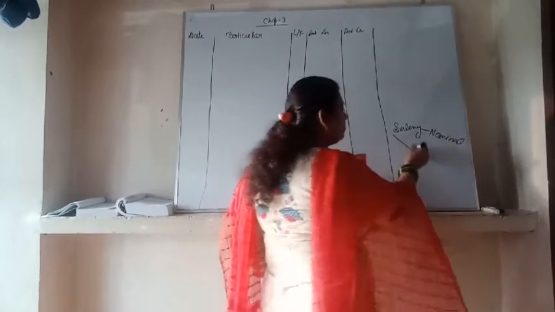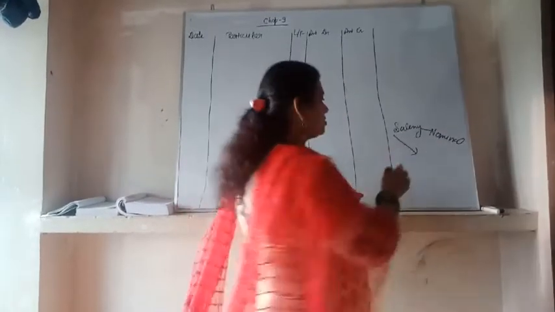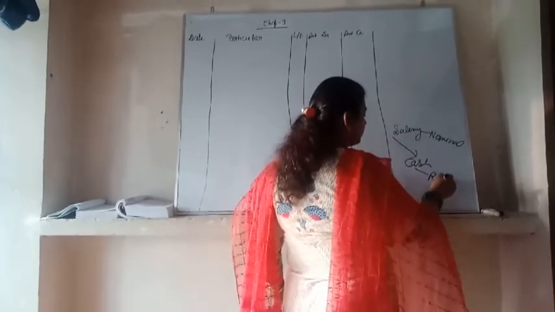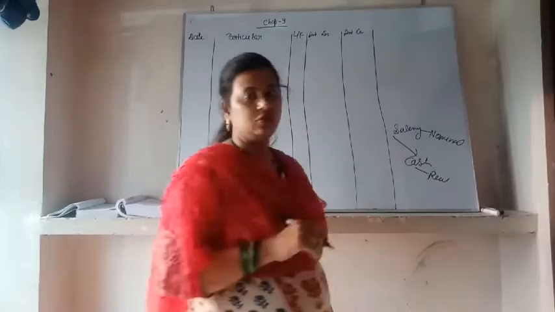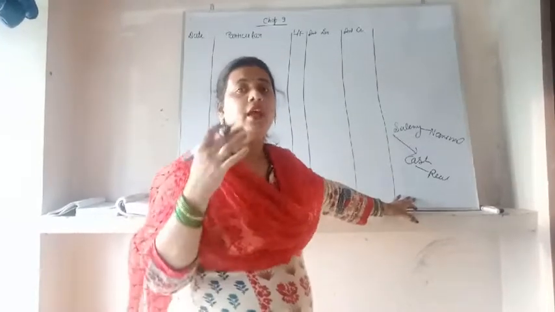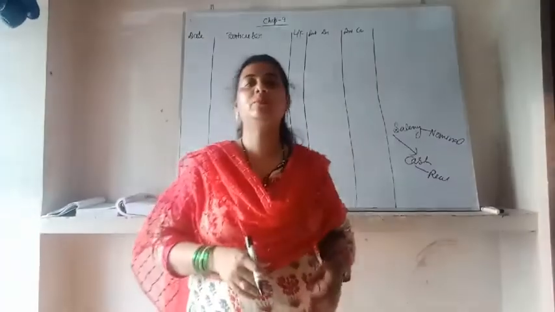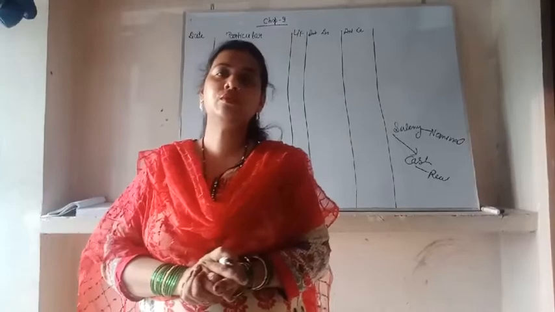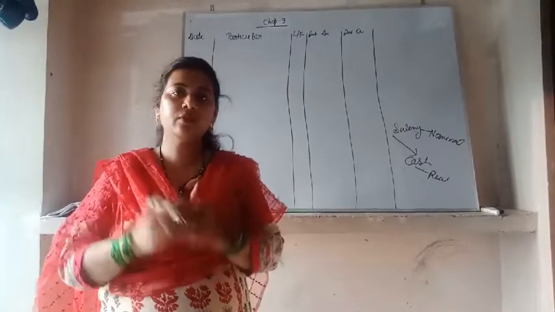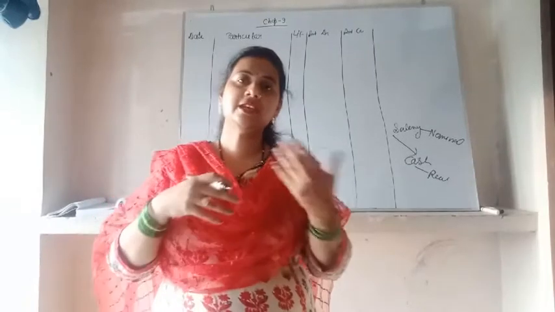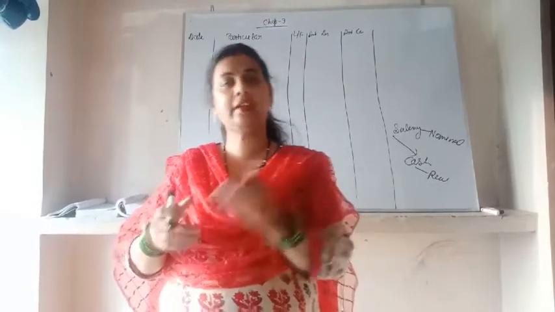But what does the firm pay the salary with? Cash. Cash is the real account. So if we take the example of real account also, if we have paid the salary to our employee, the cash has gone from the business, and according to the rule of real account, debit what comes in and credit what goes out. So if the cash has gone from the business, it will be credited.